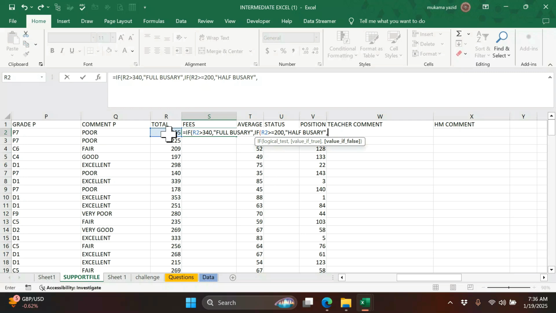Since it's the last one, we don't need to bring any logical test or any argument there. Excel will just know this is the last part. Of course, if someone doesn't belong here, they must belong below. So even if you don't write it, Excel will just know that this one doesn't belong here.